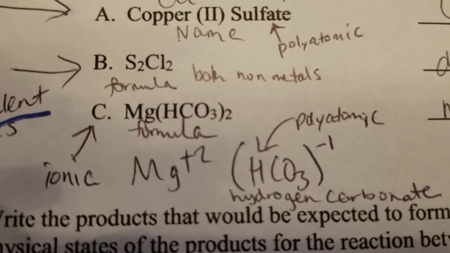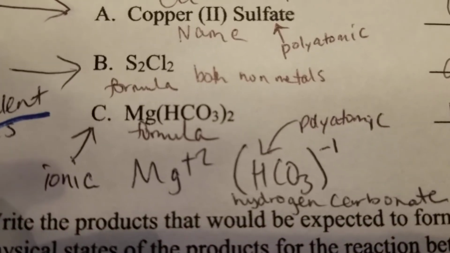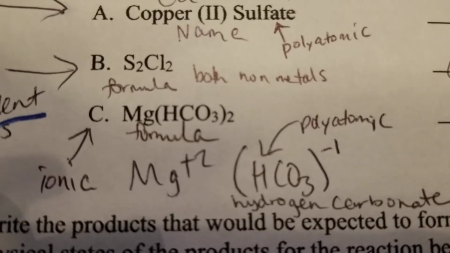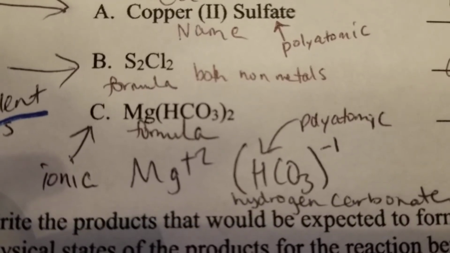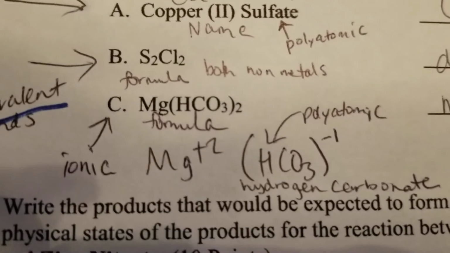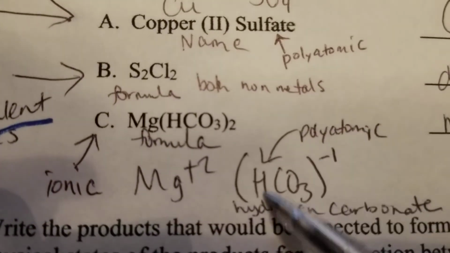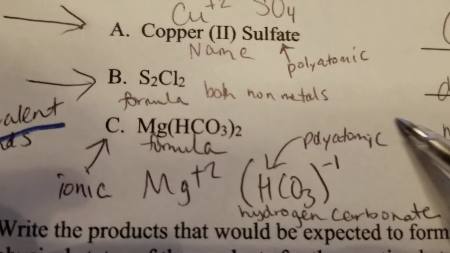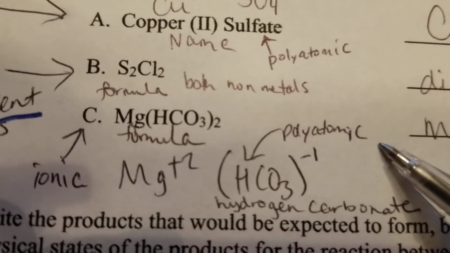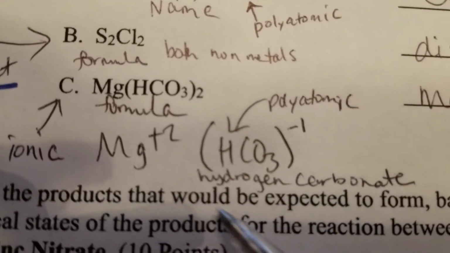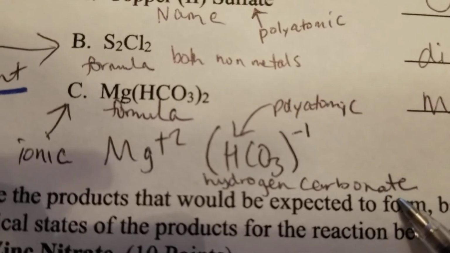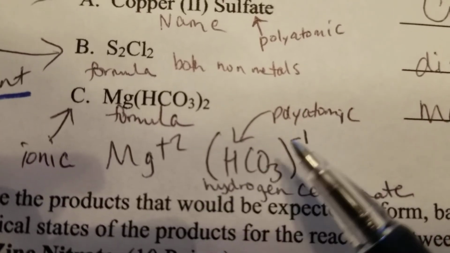How do I know that? Because Mg is a metal, for one, and then HCO3 is a polyatomic. Notice that I wrote that there, polyatomic. Again, probably one of the polyatomics you're supposed to know. The charge is -1. Hydrogen carbonate is the name of this polyatomic. The charge is -1.